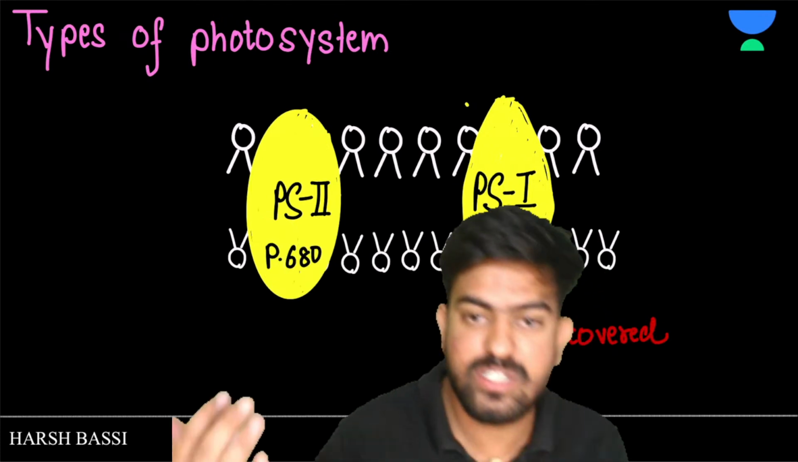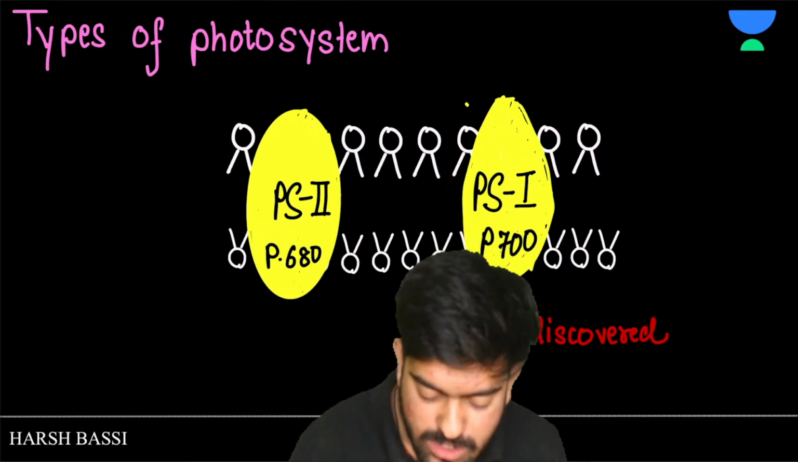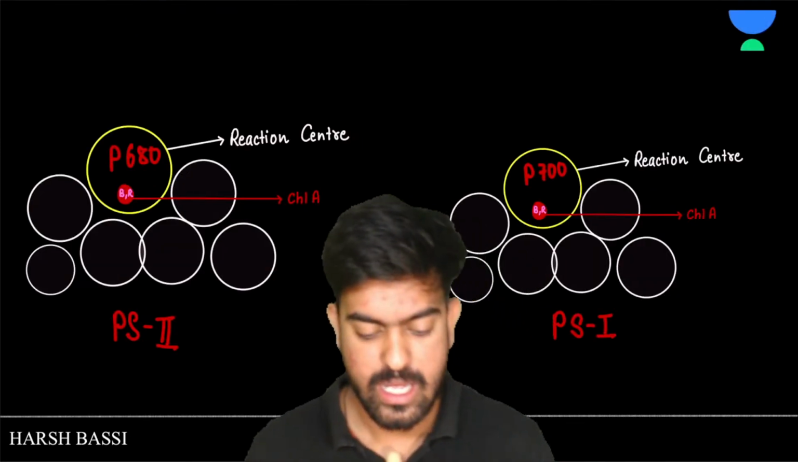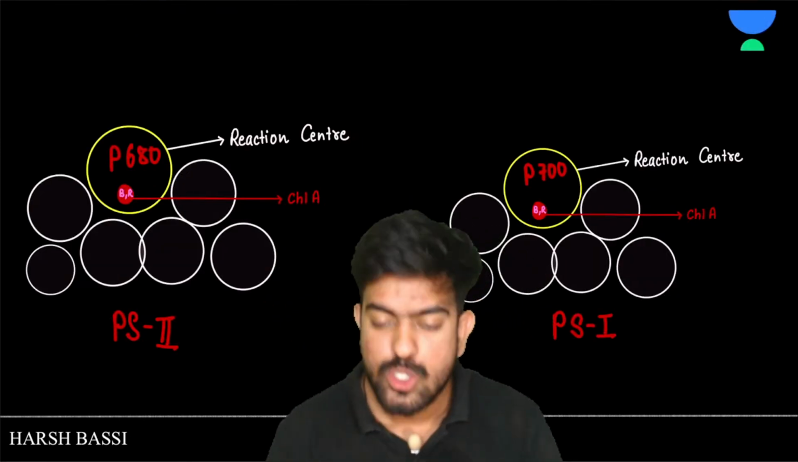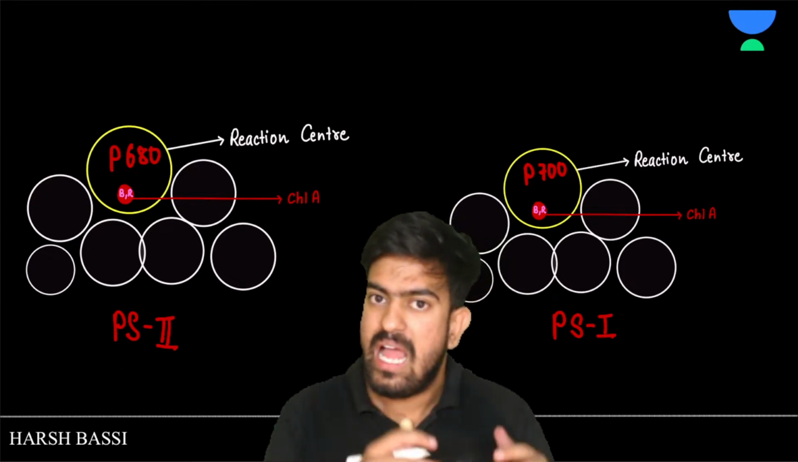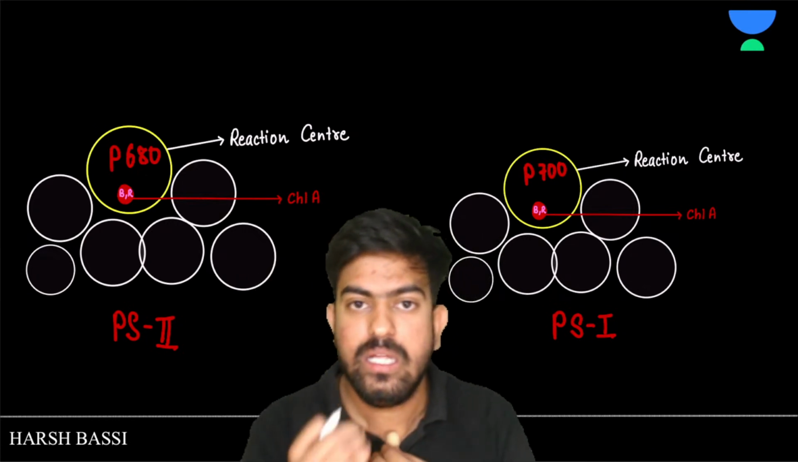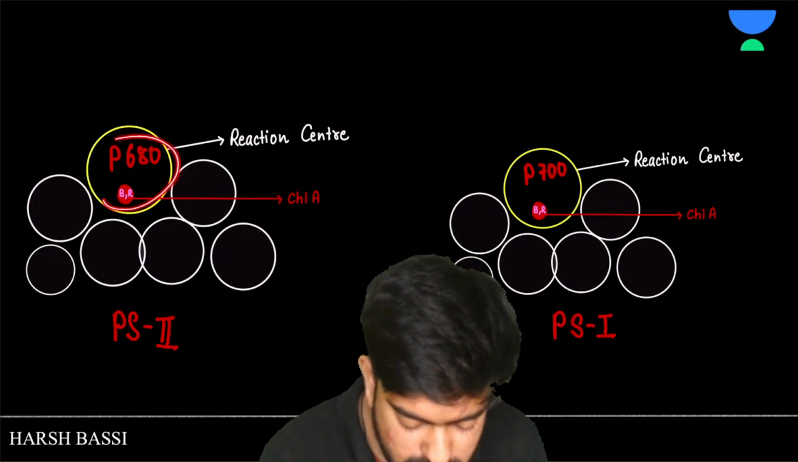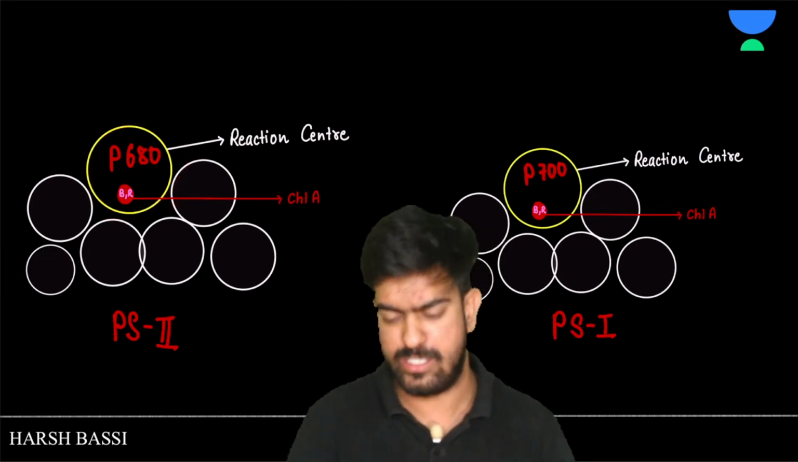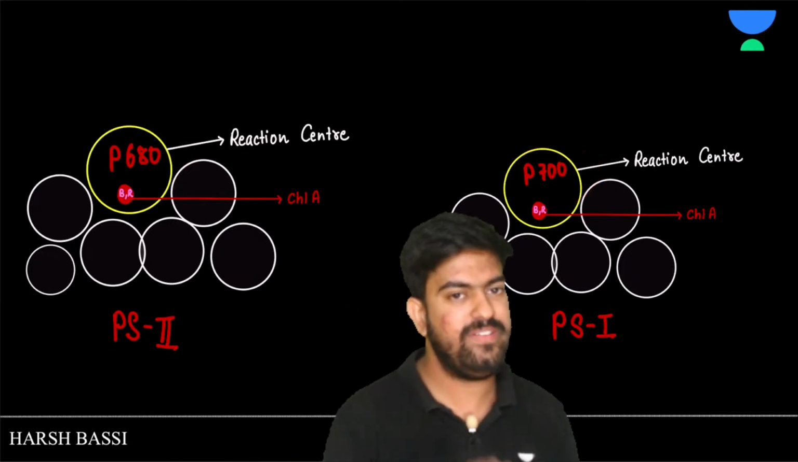Which one was discovered first? PS1 was discovered first. But in working, which works first? PS2 works first. Clear? These things we discussed yesterday. Now, from here, let's start again. In both photosystem 2 and 1 there is chlorophyll A. But what was the major difference? The chlorophyll of photosystem 2 absorbs light of 680 nanometer, and the chlorophyll of photosystem 1 absorbs light of 700 nanometer.